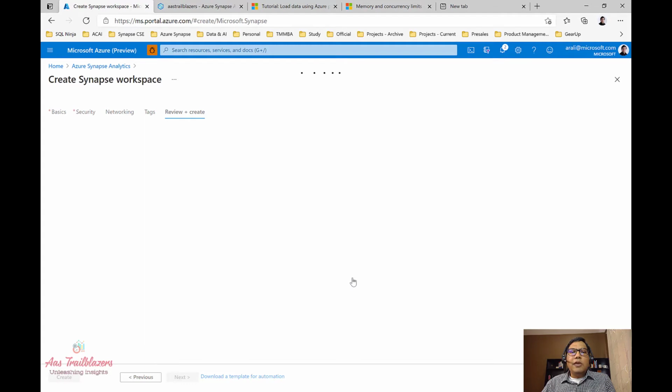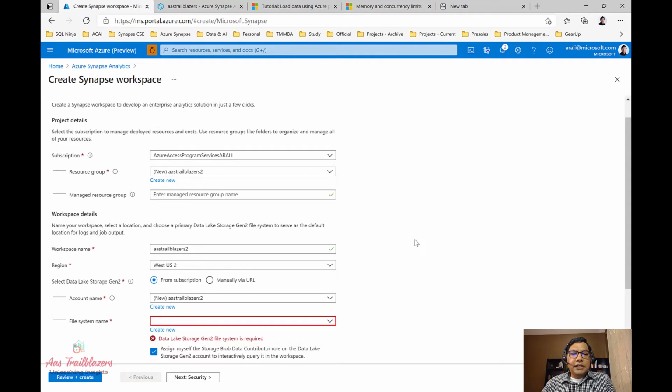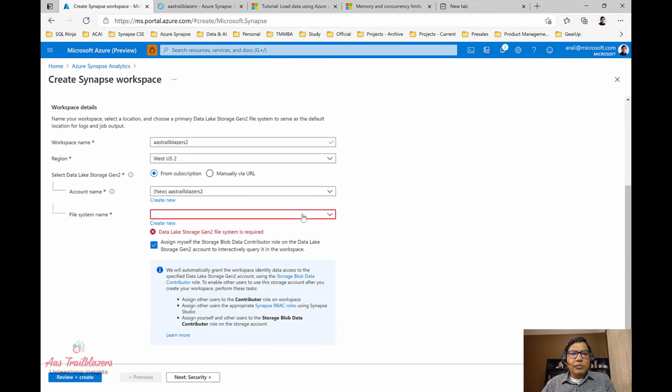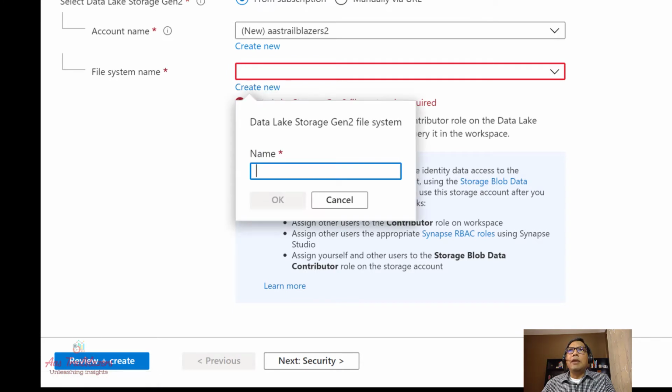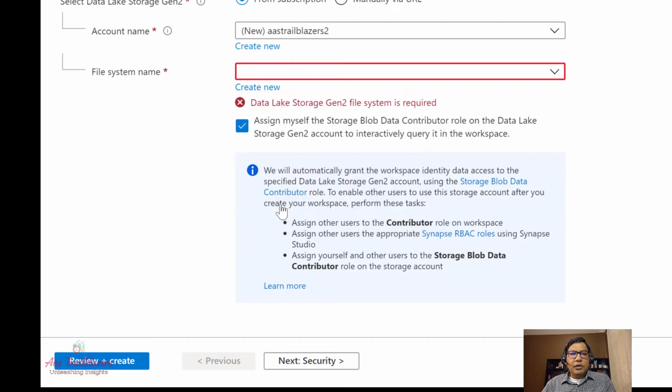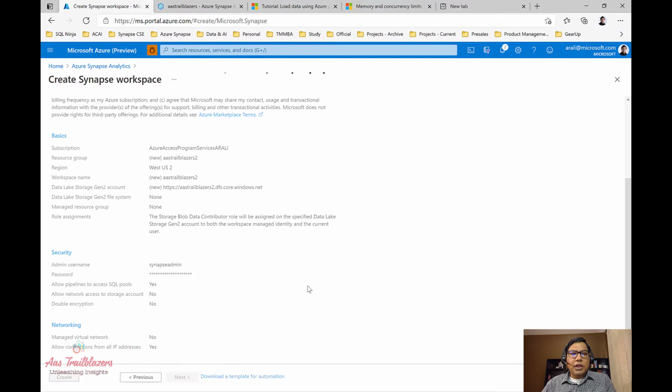So this is where it validates all the information that we have provided. We have missed some information here, so it's saying validation failed. So I'll have to go to the basic tab where I need to provide some more information. So I can come here and I can give the name that I have given earlier for storage account. This is going to be the name for the file system account, right? Then I can go ahead and say review and create.